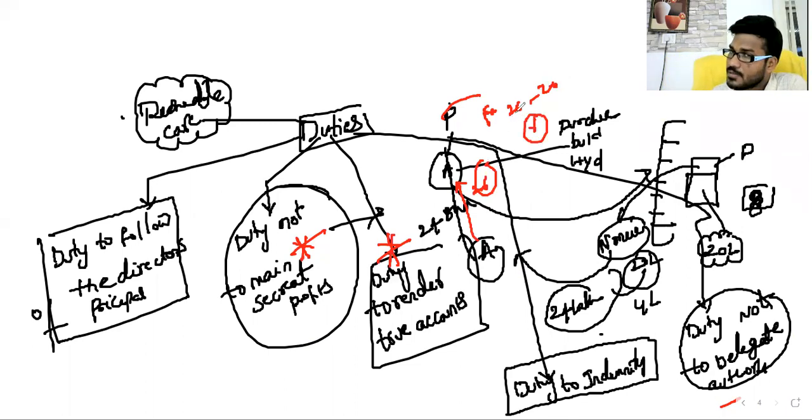Yes. Why? Because his duty is not to maintain secret profits and to render true accounts. By violation of the duties, the principal has a right to recover the difference of 6 lakhs from the agent. Like that, they can ask practical questions in the examination. That's rights and duties of agent. Clear?